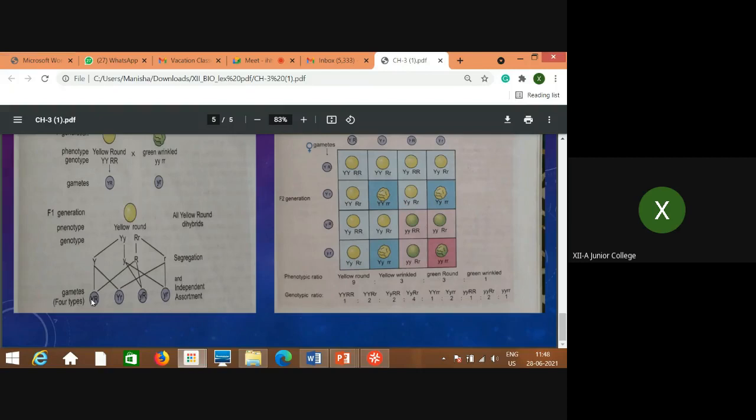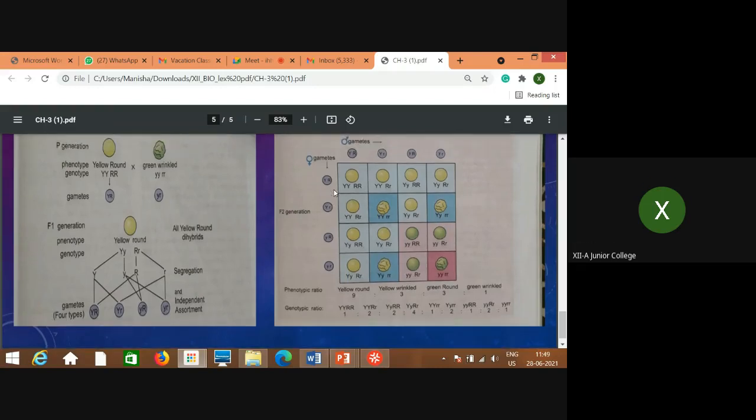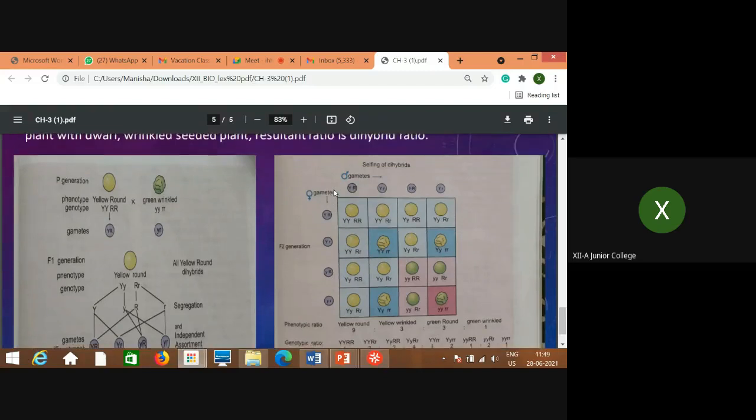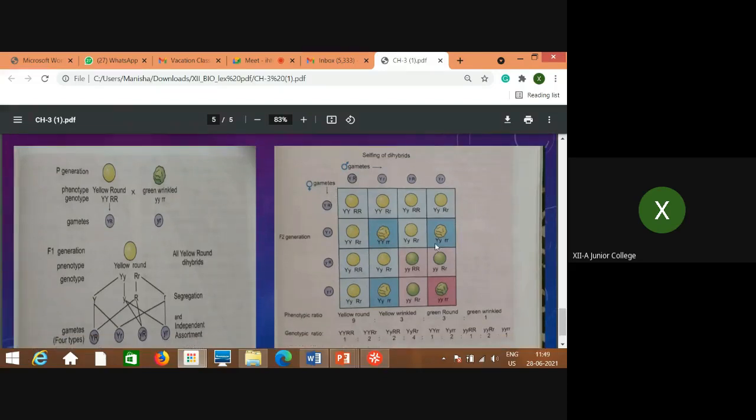So these are the combinations of the characters: both capital here, one small here, one recessive, one capital, and here both are recessive forms, both small letters. Now, when all these different individuals, as male and female, are considered in the selfing, see how many types of individuals are produced.